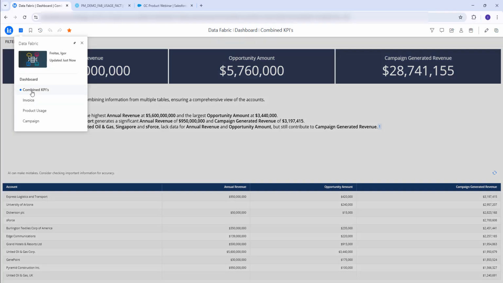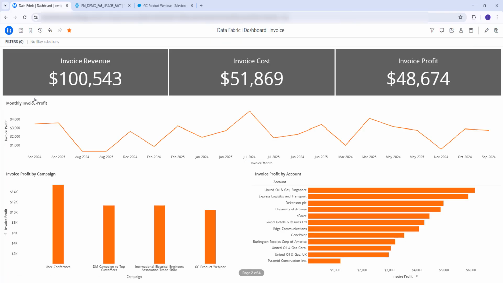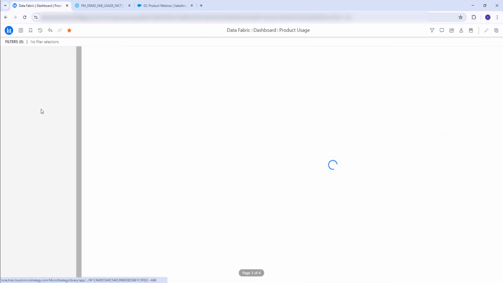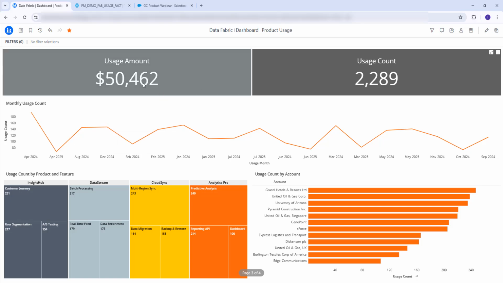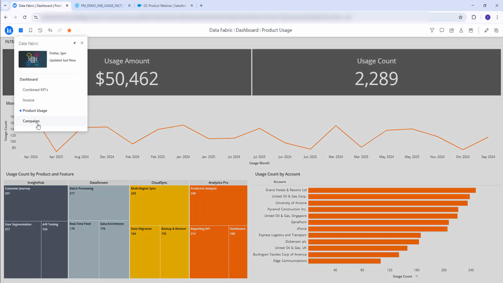And later, you will be able to see other views, like for example, the invoice view. This is the data in Snowflake, right? It's available here with different views showing that by product or whatever different categories we want to see. One more view now available showing product usage. And again, here with different visualizations, bringing together all the product usage metrics that we want to analyze.